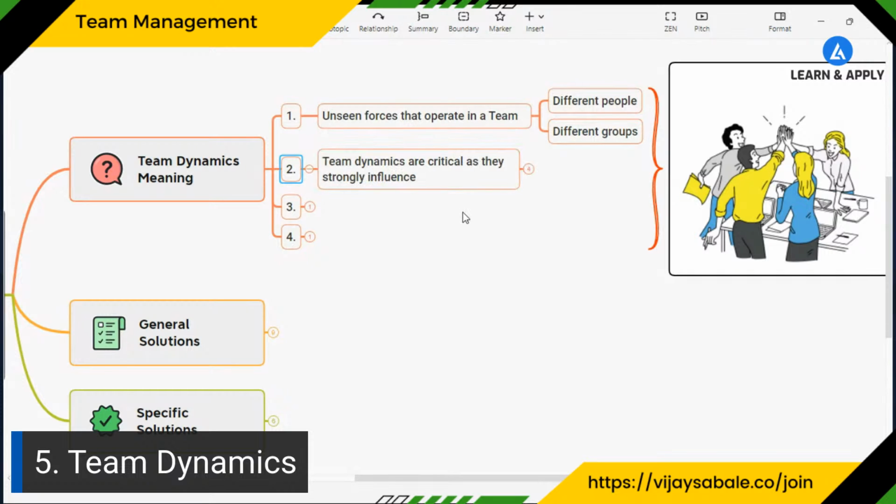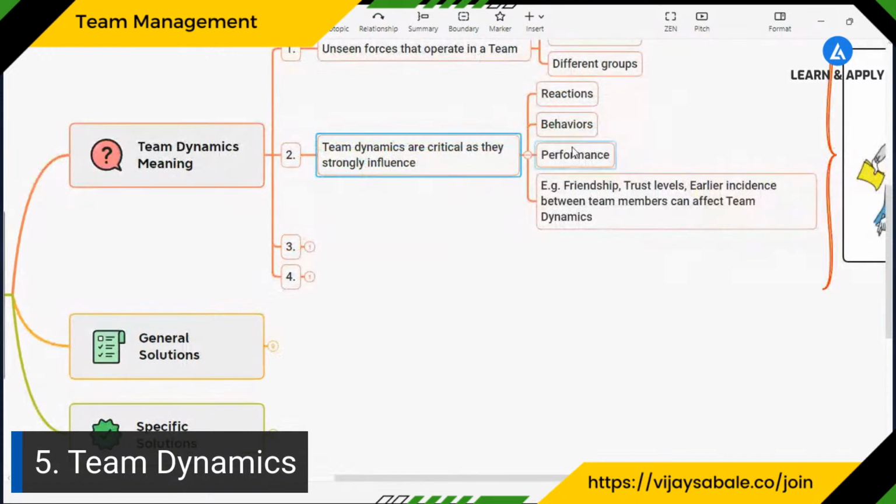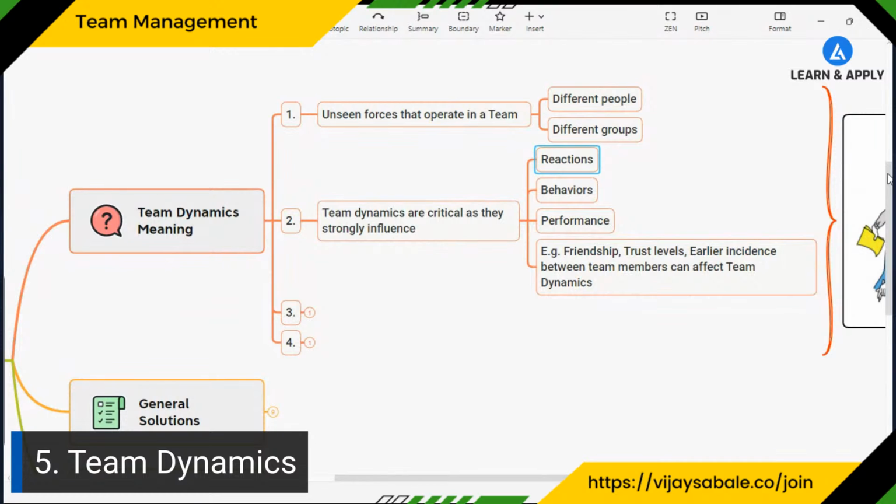These unseen forces are very important because team dynamics are critical, as they strongly influence the reactions, behaviors, and performance of your entire team as well as individuals. For example, if the team members are friends, then we can see the formation of groups. There is a dependency, and we can see it in the trust levels. Or if there were some earlier incidents between the team members, that can also affect the performance of the team, or in other words, affect the team dynamics. We need to handle all these carefully.